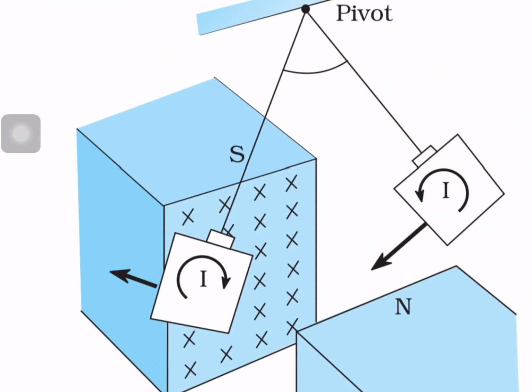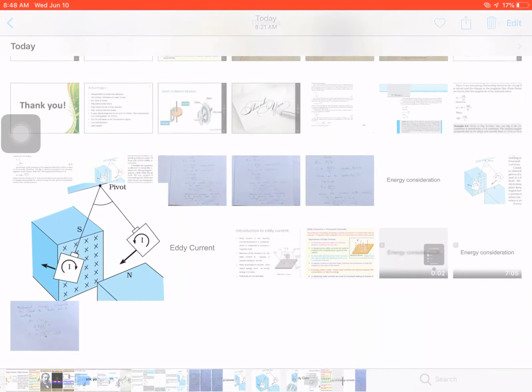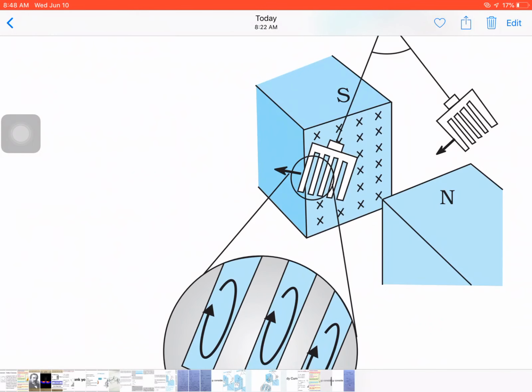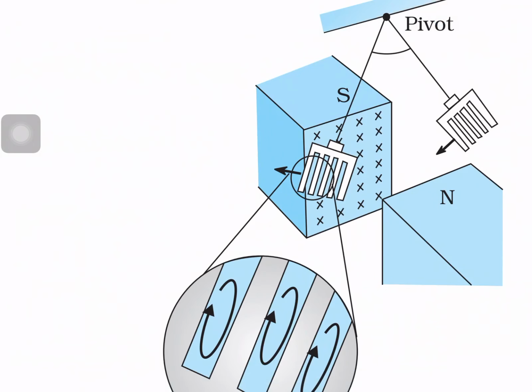Am I right? Now see the second case. The copper plate is redesigned: the copper plate is replaced by a rectangular slotted plate made of copper.